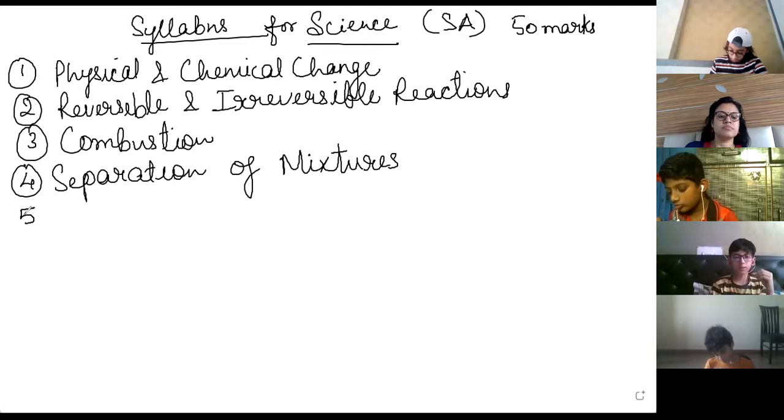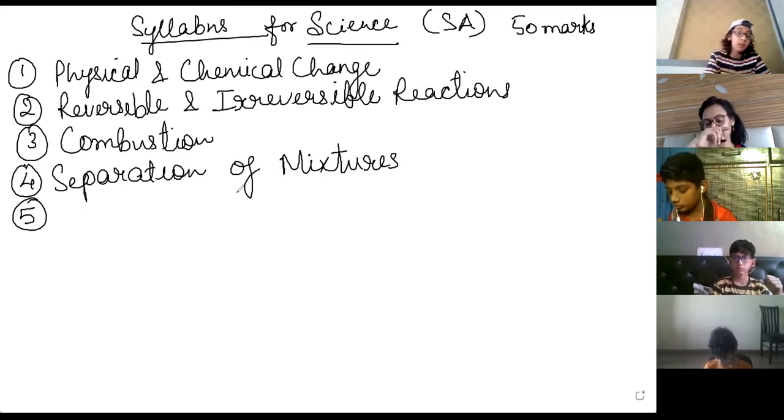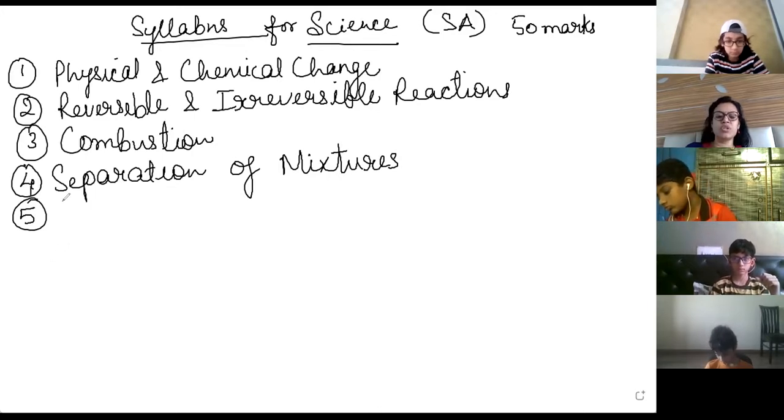Ma'am, ignition temperature won't come. It is in combustion only. Okay, the main topic is combustion. Everything is there in it: fire, ignition temperature, combustible substance, whatever we have covered, conditions for combustion, everything. All of you have got notes with you, so prepare with your notes also, and whatever homework you have done, the questions I have given in revision for worksheet also, just go through all the questions. Mostly everything we have covered in that.